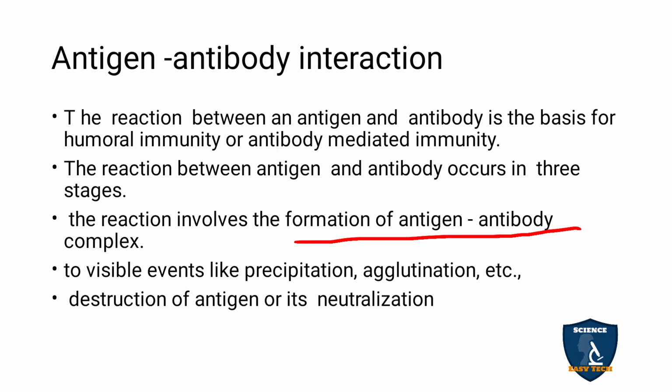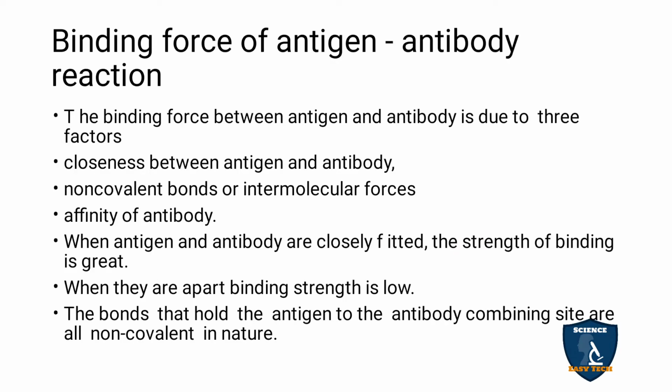So what are the three stages when an antigen and antibody interact? The first stage is antigen-antibody complex formation. The second is the visible events, like precipitation and agglutination, taking place. And the third is destroying or neutralizing the antigen.